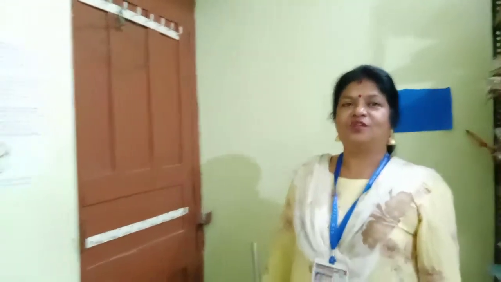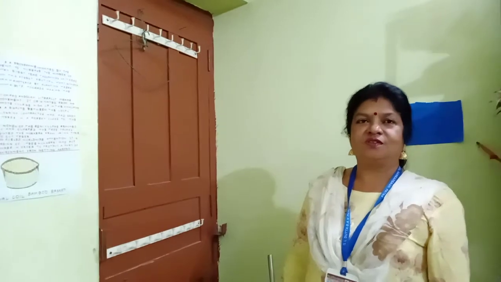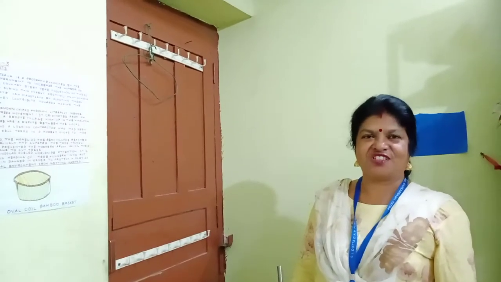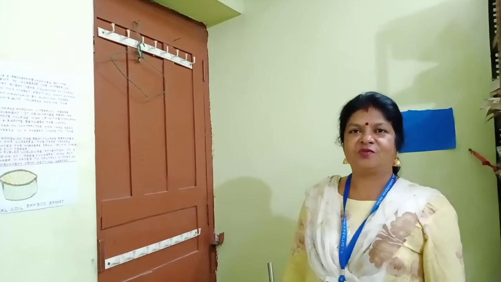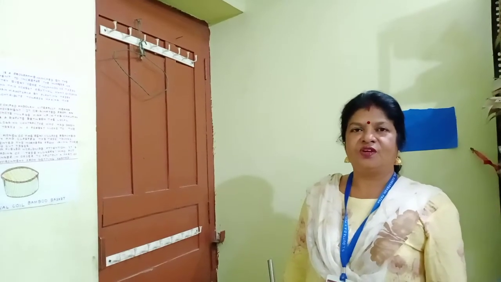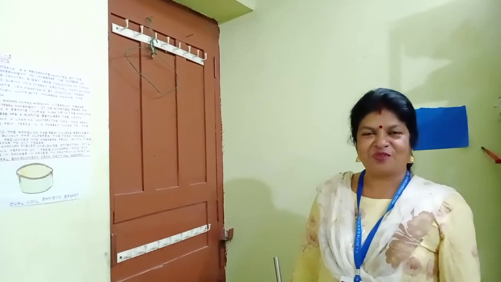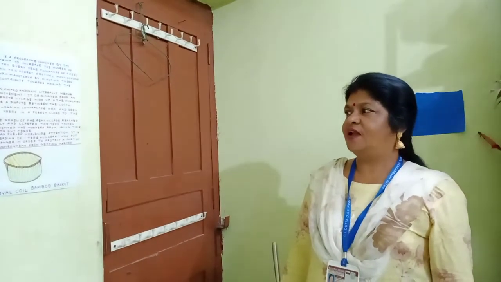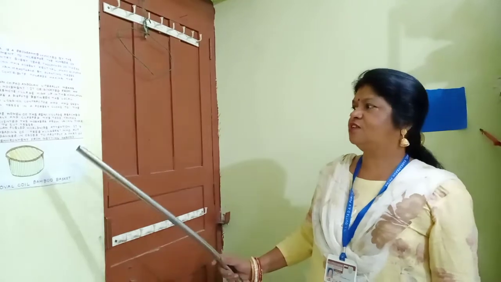So they became very much famous by doing this Andolan in the world, because they had contributed a few steps to protect the trees. So they were liked by the world and they became very much famous all over the world.